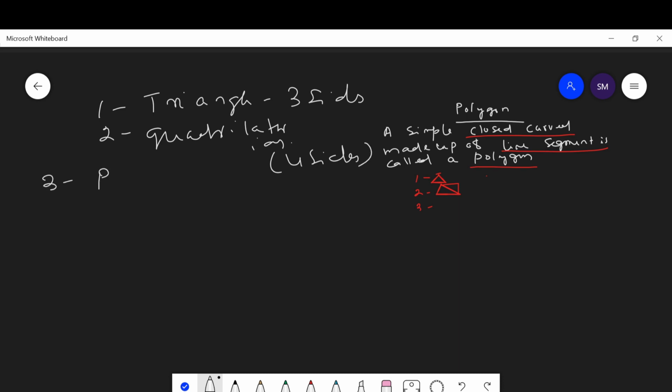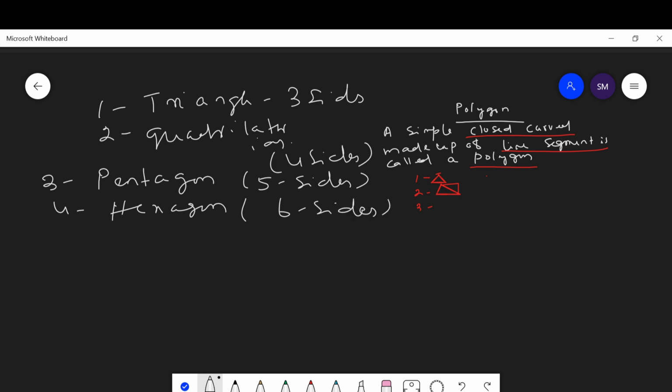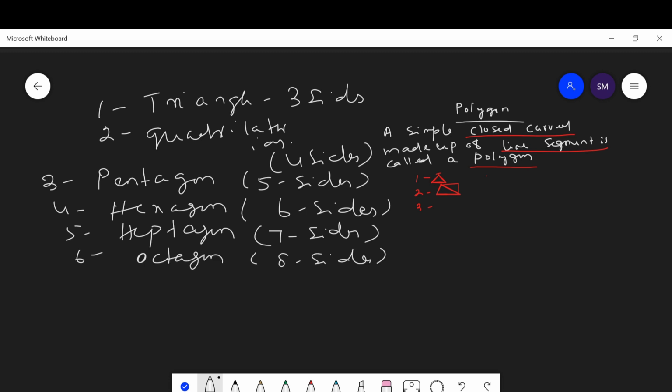A polygon with five sides is called a pentagon. A polygon with six sides is called a hexagon. A polygon with seven sides is called a heptagon. A polygon with eight sides is called an octagon. A polygon with nine sides is called a nonagon. A polygon with ten sides is called a decagon.